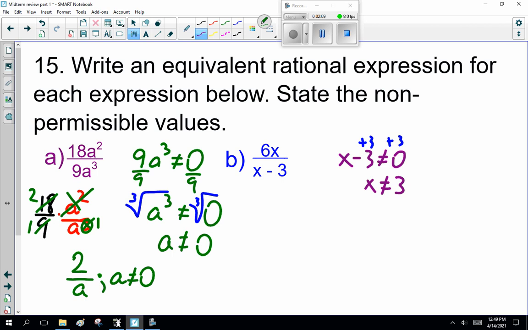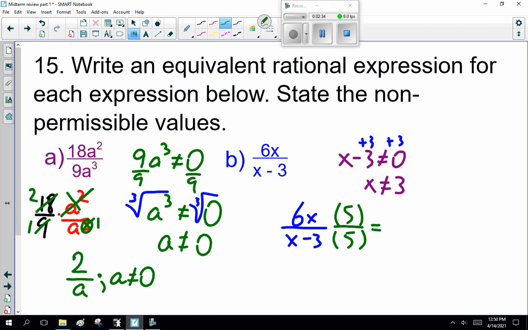But look at the question. What am I asking you to do? Write an equivalent rational expression. This becomes important later. What I can do is multiply top and bottom by the same number, say 5, because then I'm not putting a variable in the denominator, which would mess up my non-permissible values.